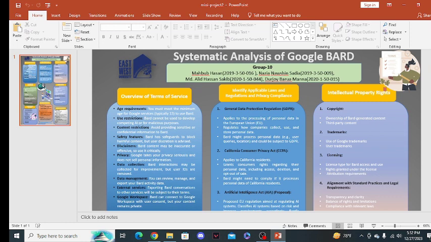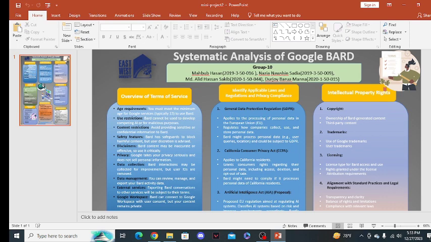Now I am going to talk about identifying applicable laws and regulation and privacy compliance. The General Data Protection Regulation (GDPR) applies to the processing of personal data in the European Union. It regulates how companies collect, use, and store personal data. BARD might process personal data, such as user queries and location, and could be subject to GDPR.